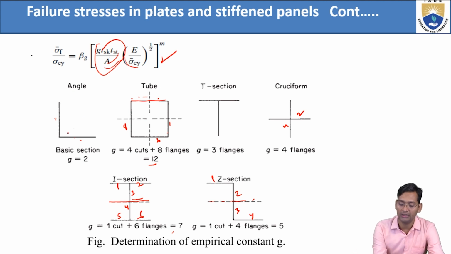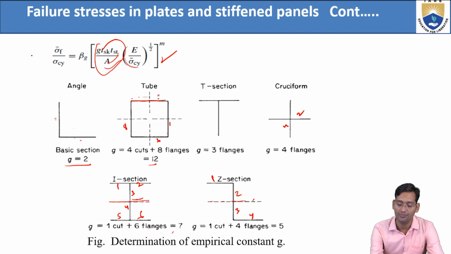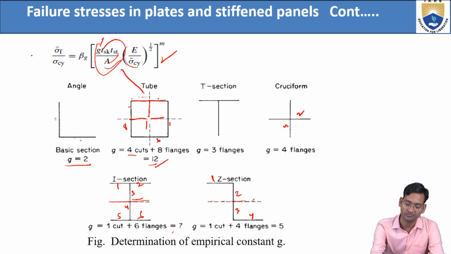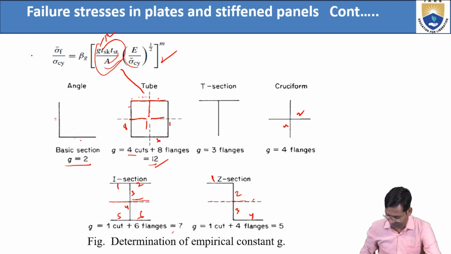According to the figure, here there is no cut, so only the flanges are there, so G equals 2. G equals the total number of cuts plus the total number of flanges. In this case, 1 cut, 2, 3, 4 cuts. After that, 1, 2, 3, 4, 5, 6, 7, 8, so 8 flanges. So the total G value will be 12. So for this case, G equals 12. Like that, the G value will be there according to the given section. We have to choose the value for finding the local failure stress.